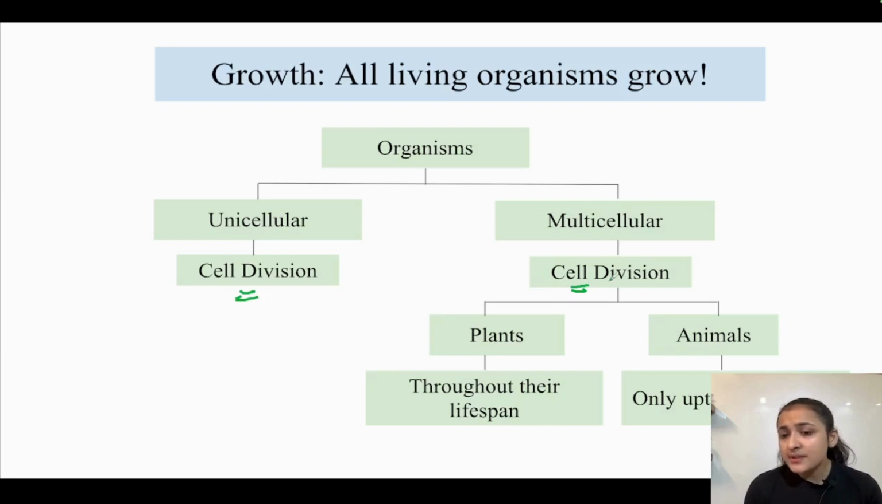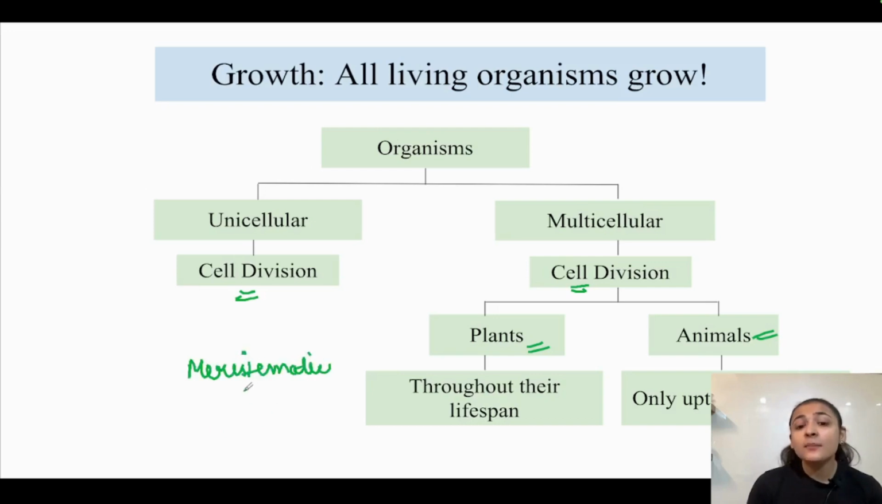So what happens in multicellular organisms? They are of two types, plants and animals. Now plants, they grow throughout their lifespan. Okay, but animals only grow up to a certain age. Now why do plants grow throughout their lifespan? Because they have meristematic tissues